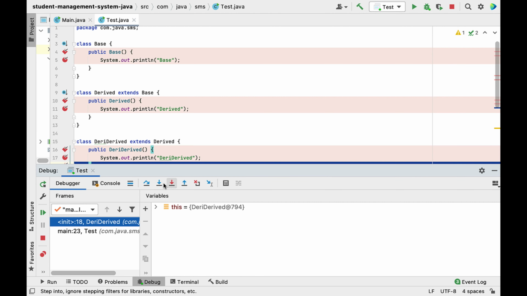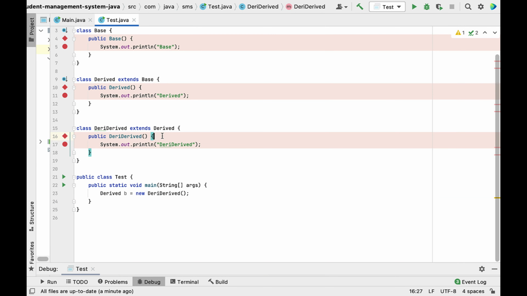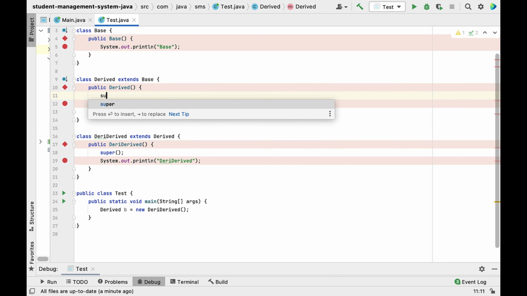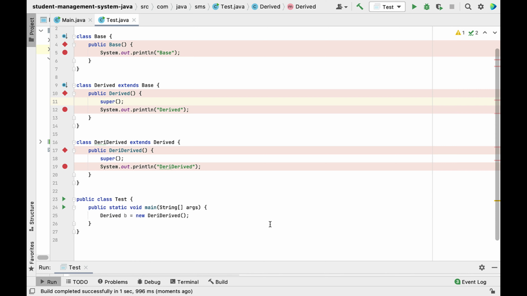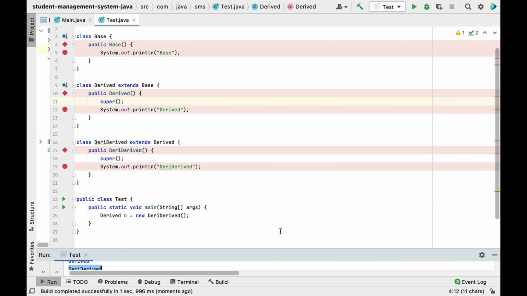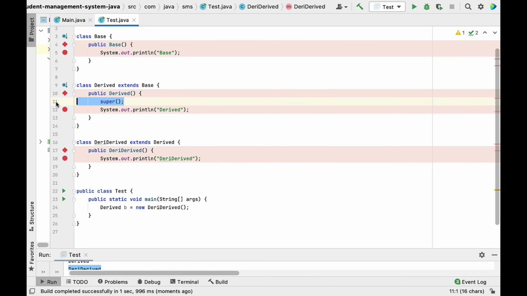I hope you understood the flow, right? So if I give the super statement here, it will call the parent class constructor, isn't it? Now again I will provide the super statement here, it will again call the superclass constructor. Now this program also gives the same result, right? So let me run the program, and if you can see the output, Base, Derived, Derived, right?